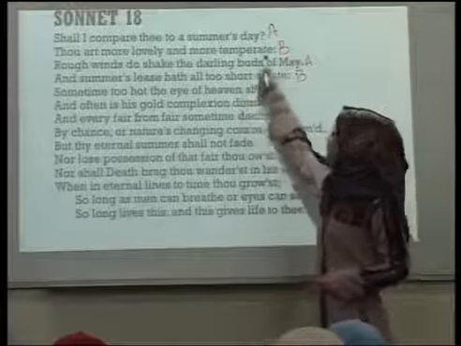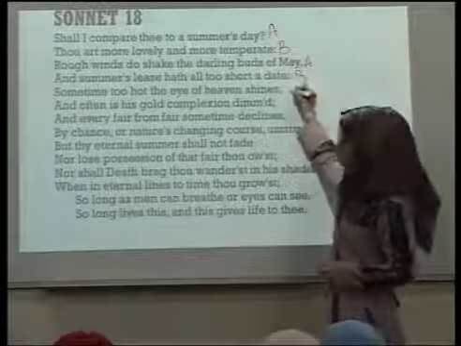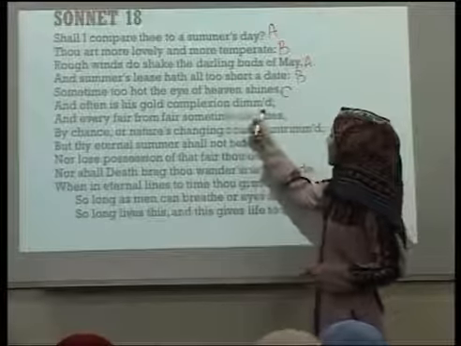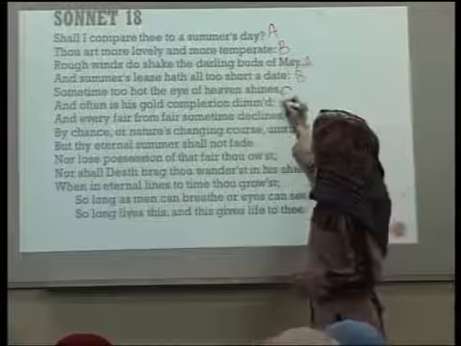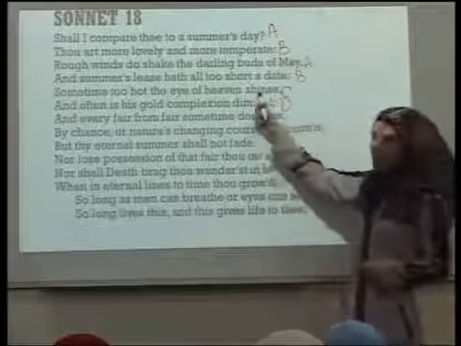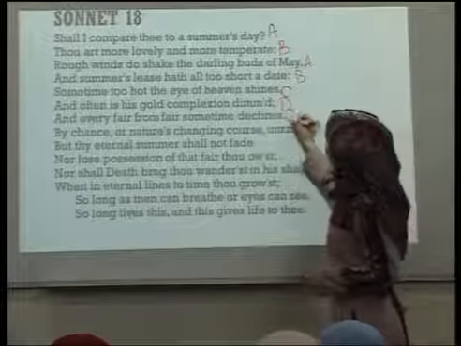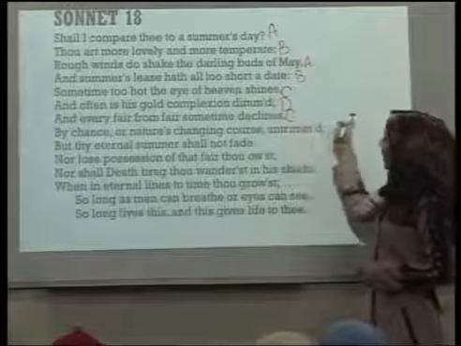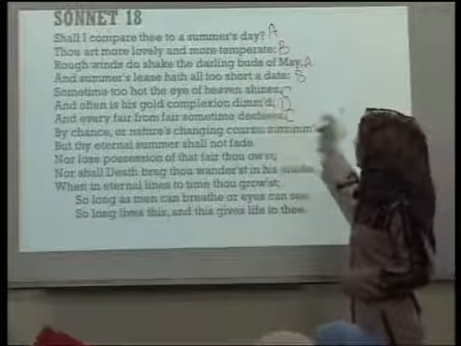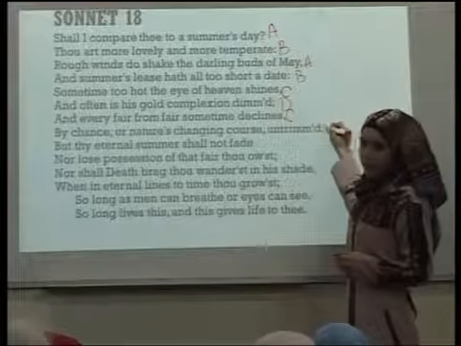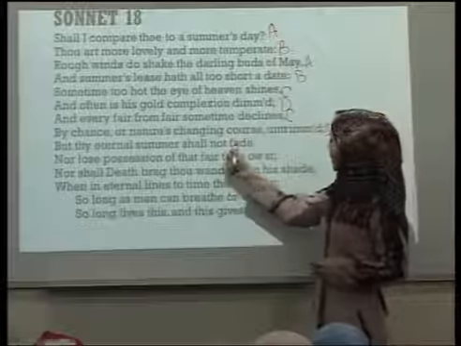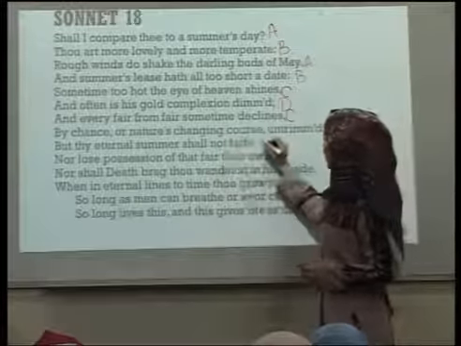Shines has nothing to rhyme with, so we add a new letter, C. Dimmed is not the same, so we can add D. Declines and shines rhyme, so we can add C. Untrimmed and dimmed is the same rhyme, so we add D. Fade is a new rhyme, so we can say E.